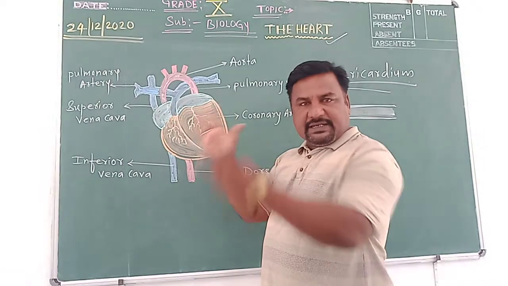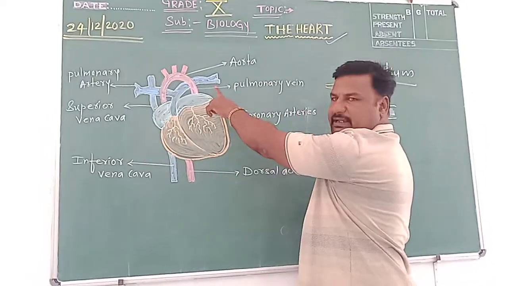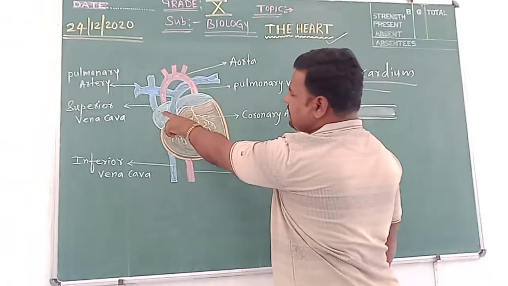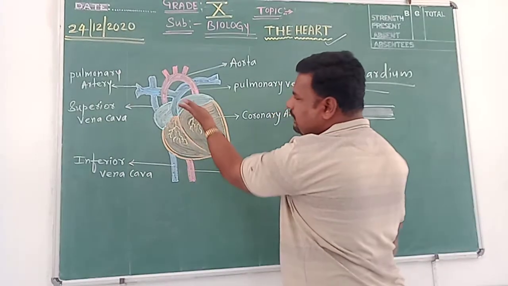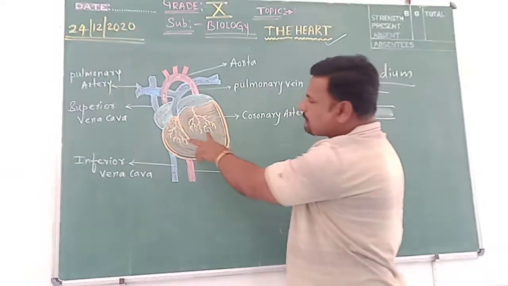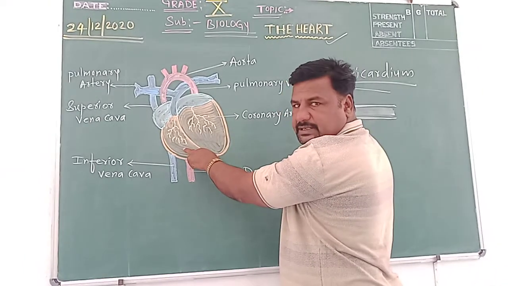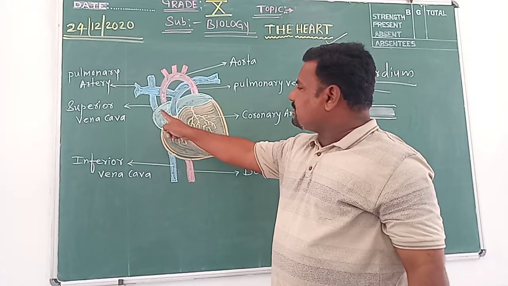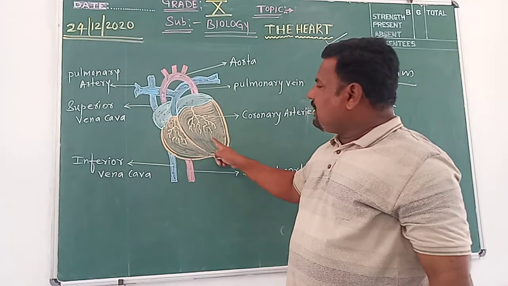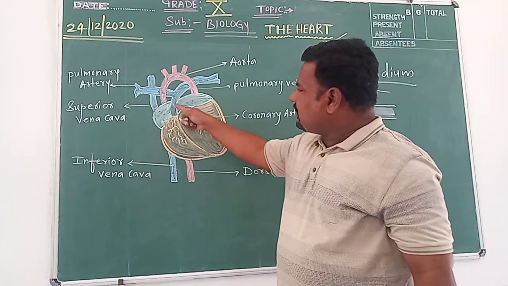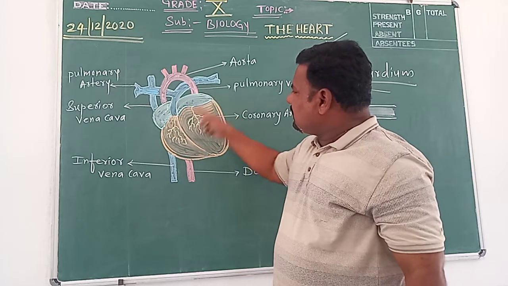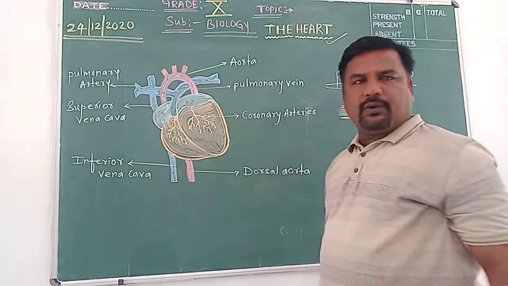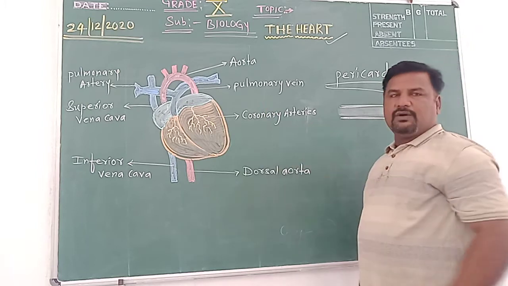Internally it is composed of four chambers. Two upper chambers we call auricles, right auricle and left auricle. Down below the auricles, two lower chambers are there, we call them ventricles, right ventricle and left ventricle. In this way, internally the heart is composed of four chambers: right auricle, left auricle, right ventricle, left ventricle. Hope you are able to see these chambers. This is one chamber, this is another, this is one more, and this is the fourth one. So 1, 2, 3 and 4.